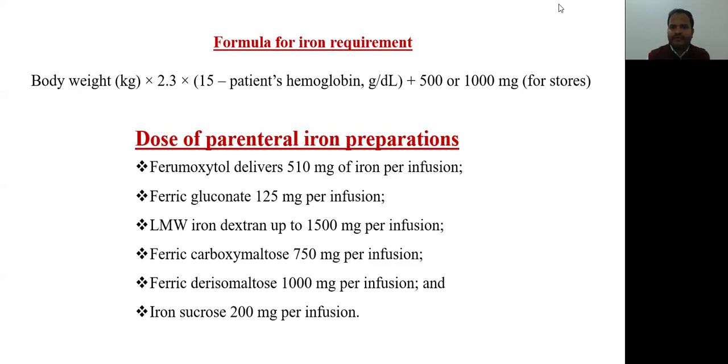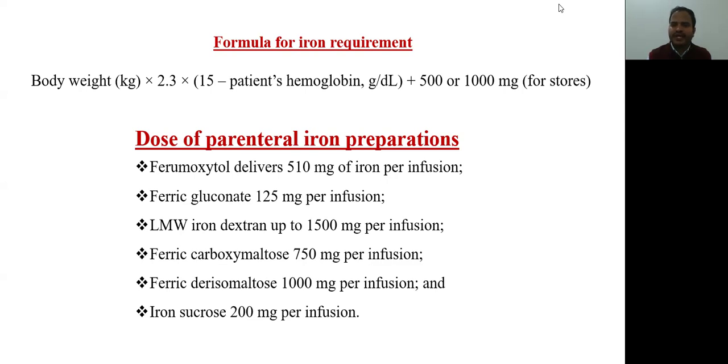What are the doses of parenteral iron preparations? We have seen the oral iron supplements that include ferrous ascorbate, ferrous fumarate, ferrous sulphate, and this is the parenteral iron therapy that includes ferumoxytol, ferric gluconate, LMW iron dextran, ferric carboxymaltose, ferric derisomaltose, iron sucrose. These are all the different preparations of parenteral iron with different milligrams of doses.